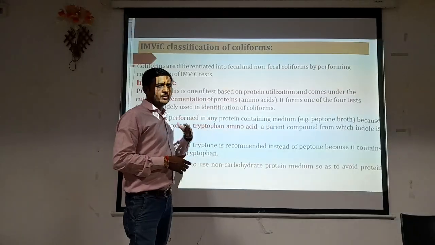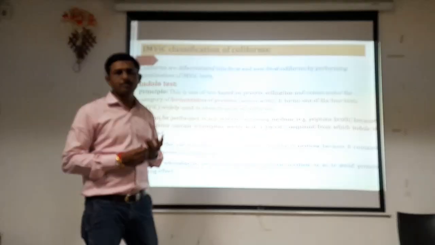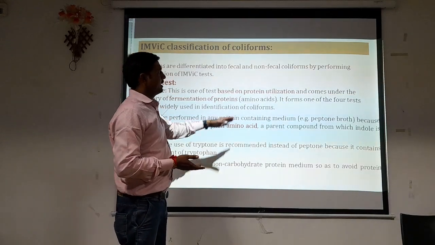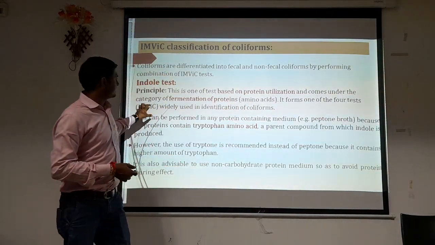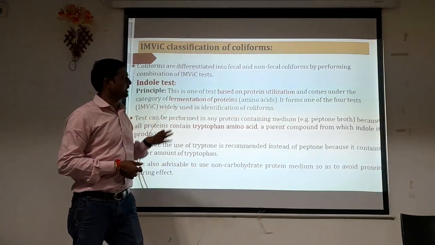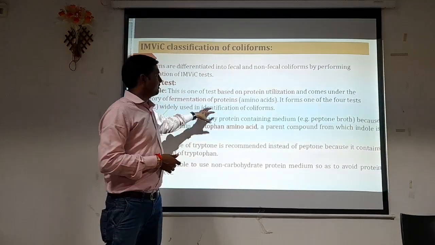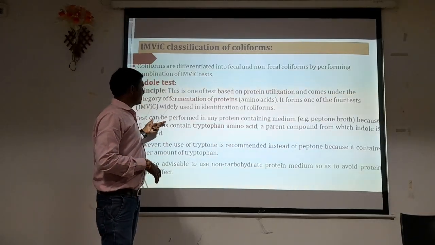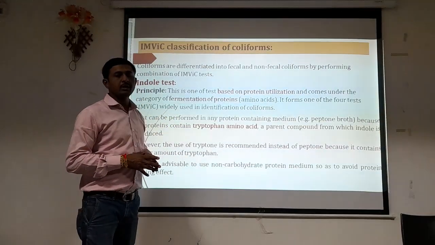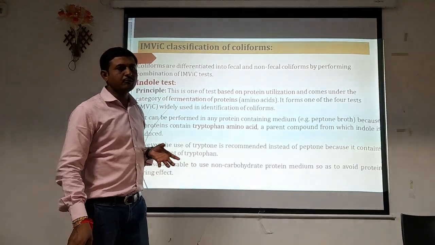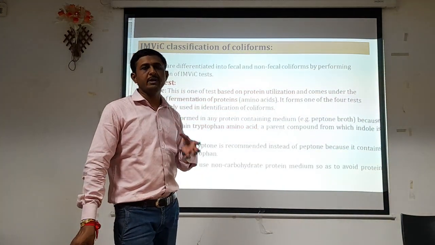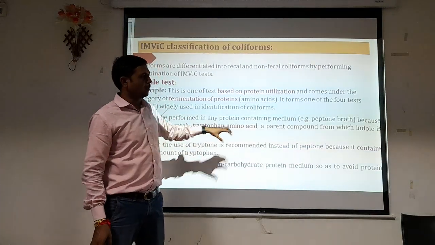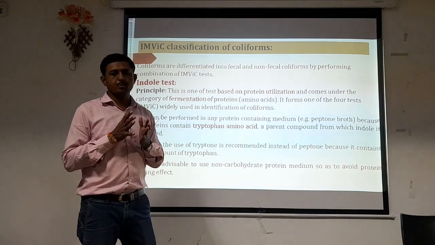Proteins are composed of amino acids. By taking this into consideration, it forms one of the 4 IMVIC tests widely used in the identification of the coliform group of organisms. The test can be performed in any protein-containing medium, to detect whether the organism is capable of fermenting or utilizing the protein present in the media. So we have to provide an amino acid or protein containing media.